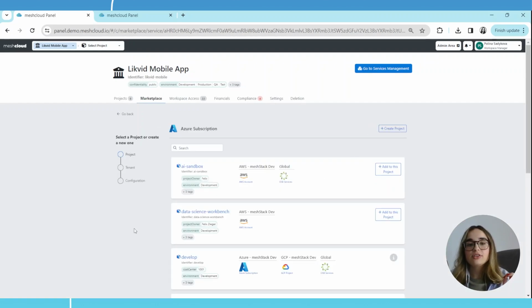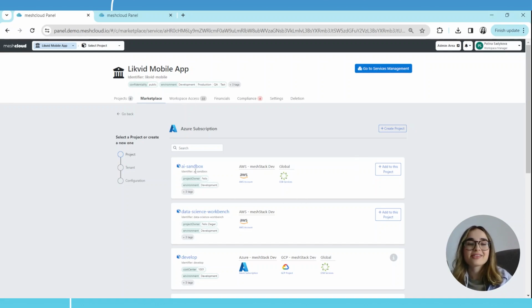Okay, let's add it to the project. We are right now at the phase where you can choose in which project you want to add this platform. You can either add this to an existing project, if you, for example, already created one, created all the tags, added all the people to this project, and made this environment ready for the platform to be added, or you can create a new one from scratch. Let's choose to add the platform to an existing project.